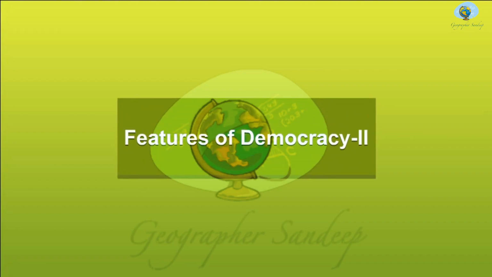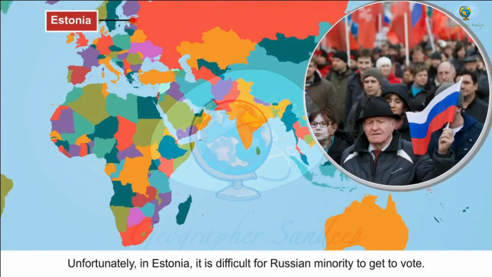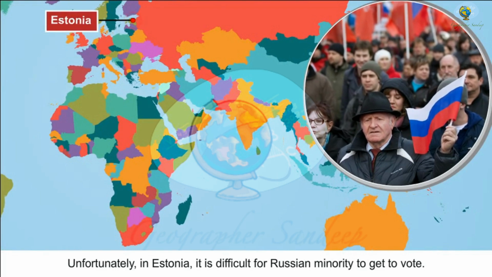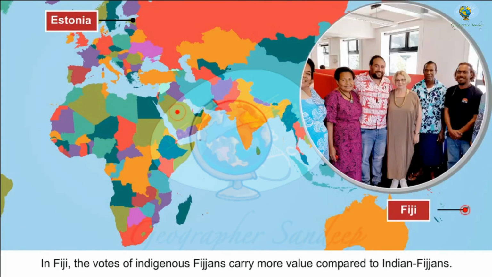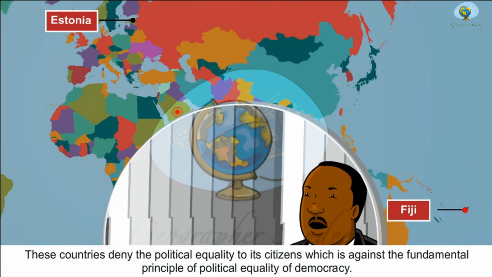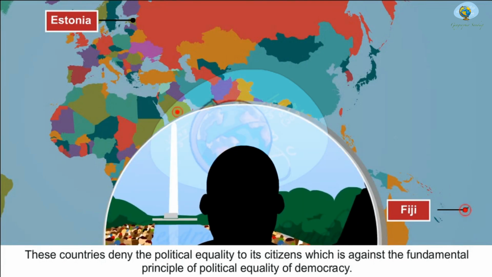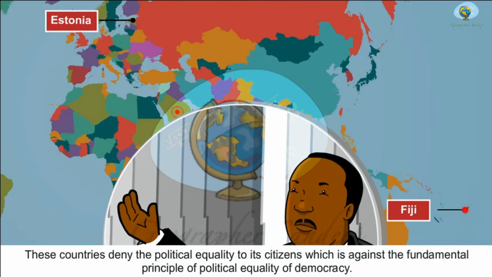Features of democracy 2. In a democracy, each person should have one vote and his vote should have equal value. Unfortunately, in Estonia, it is difficult for Russian minority to get to vote. In Fiji, the votes of indigenous Fijians carry more value compared to Indian Fijians. These countries deny the political equality to its citizens, which is against the fundamental principle of political equality of democracy.